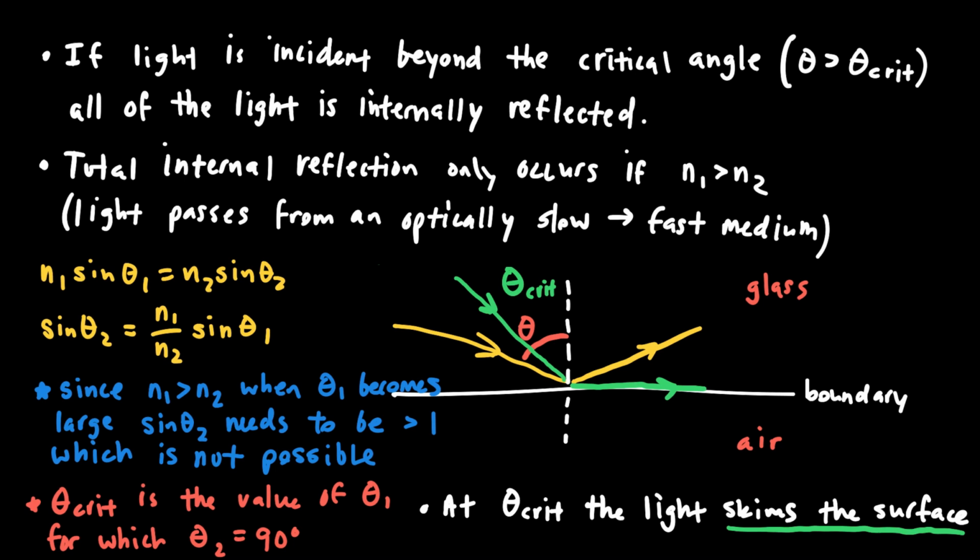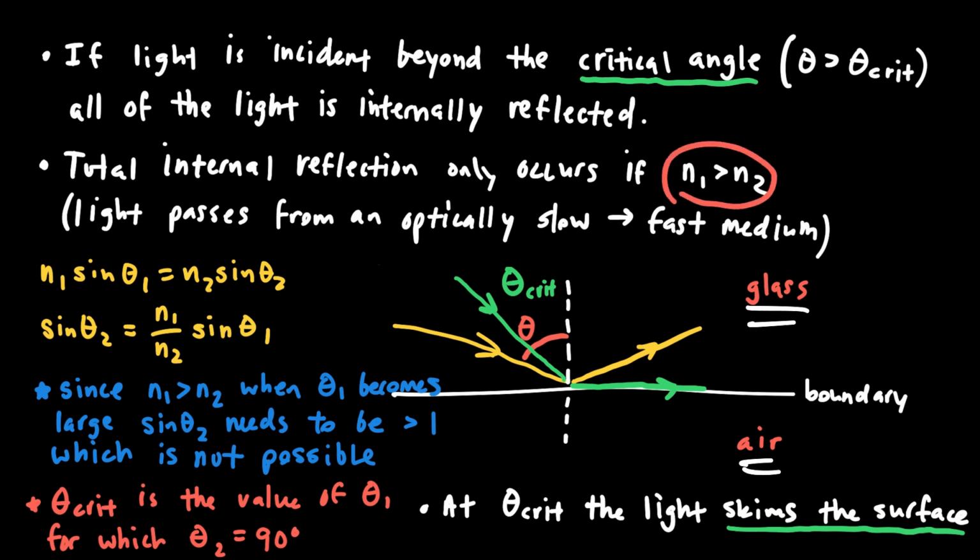Another phenomenon that we talked about when we were learning about refraction was the idea of light being internally reflected due to it being beyond the critical angle. So in my diagram down below, I have a boundary between some glass and some air. And what we learned is that if I am having light move from an optically slower material to an optically faster material, right? The light moves faster in air than it does in glass. Then n1 is greater than n2.